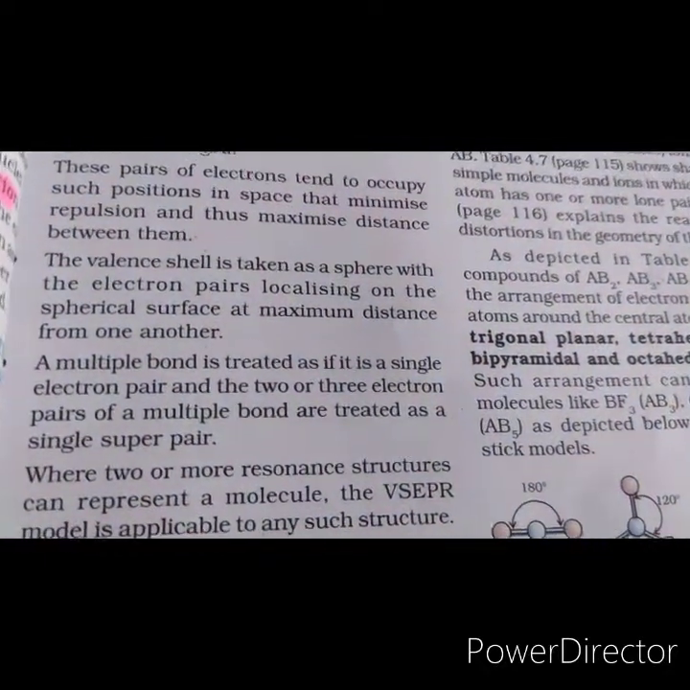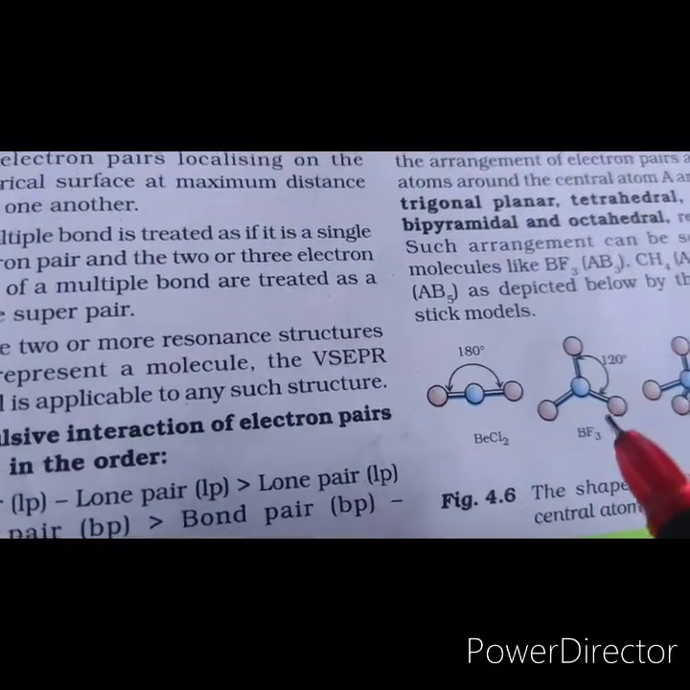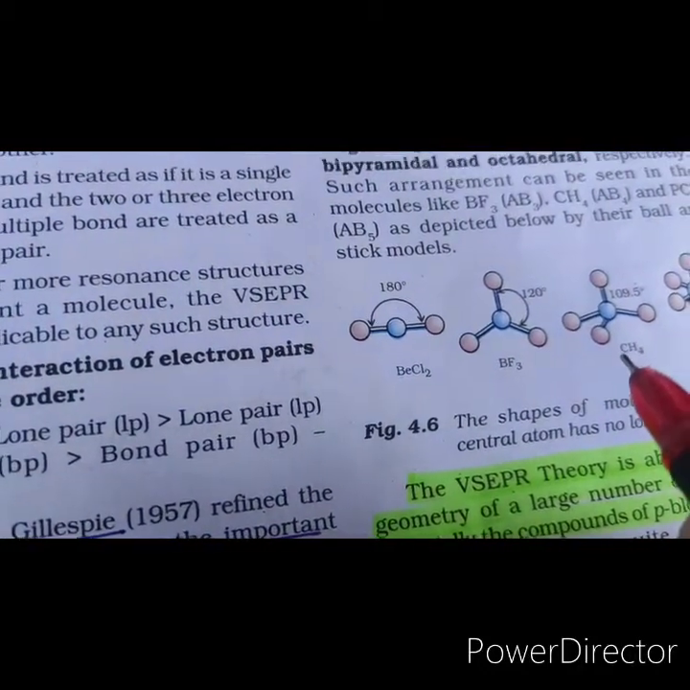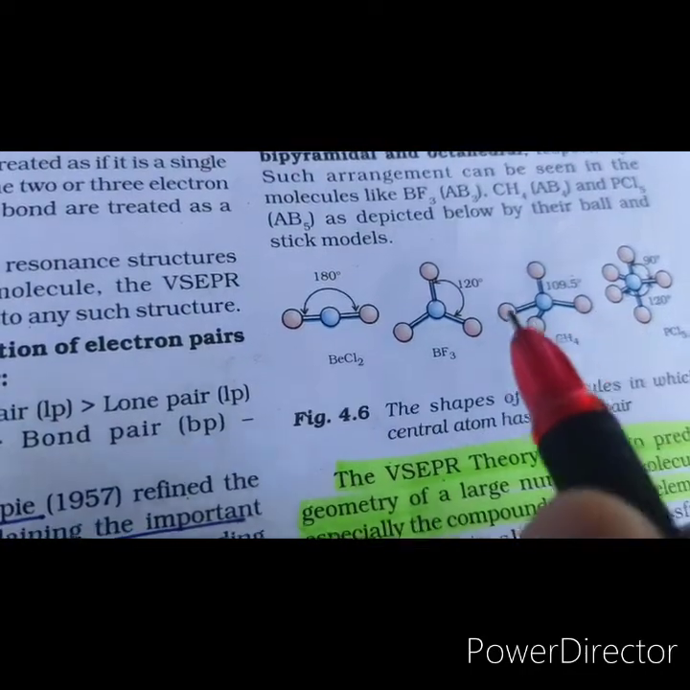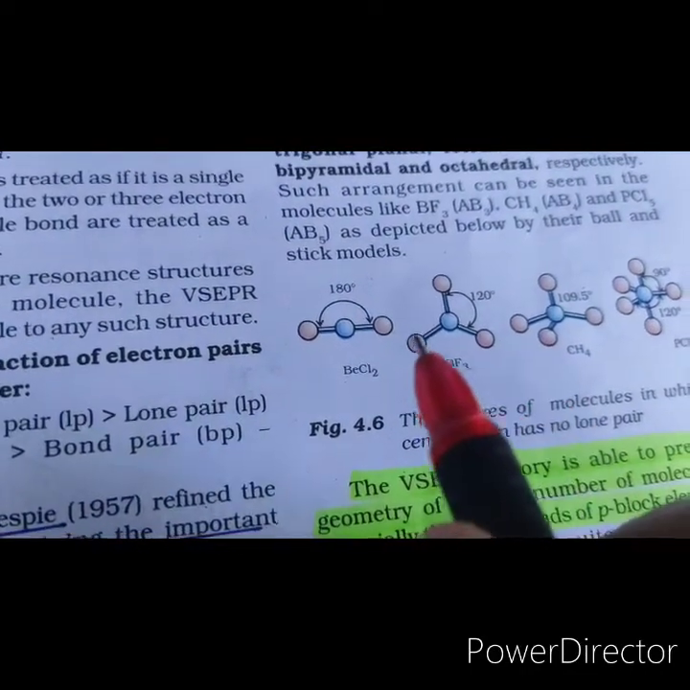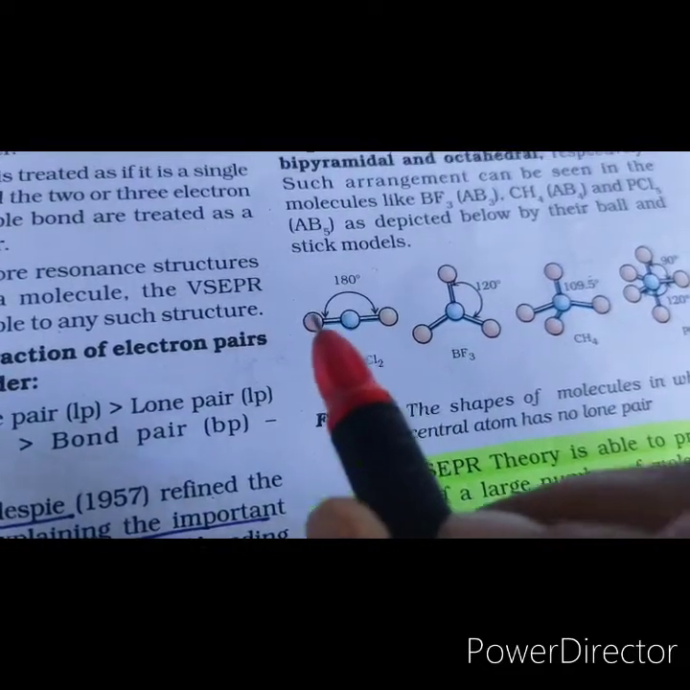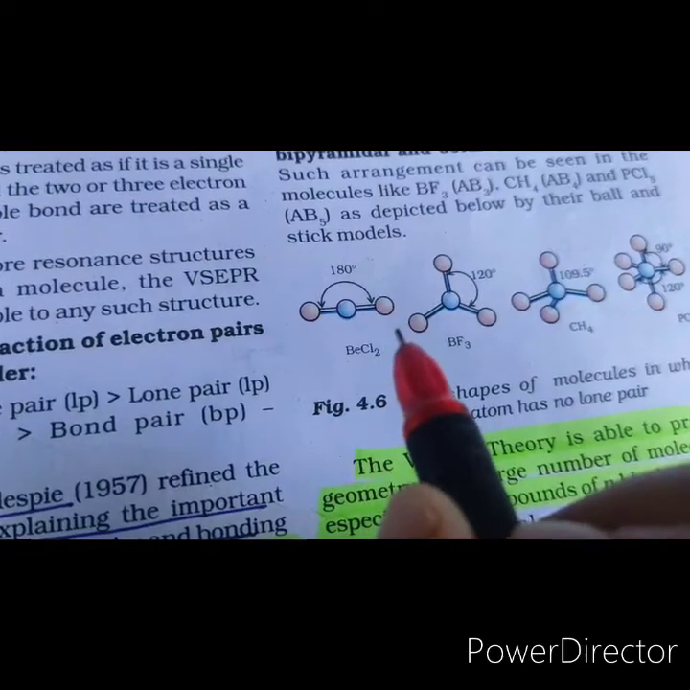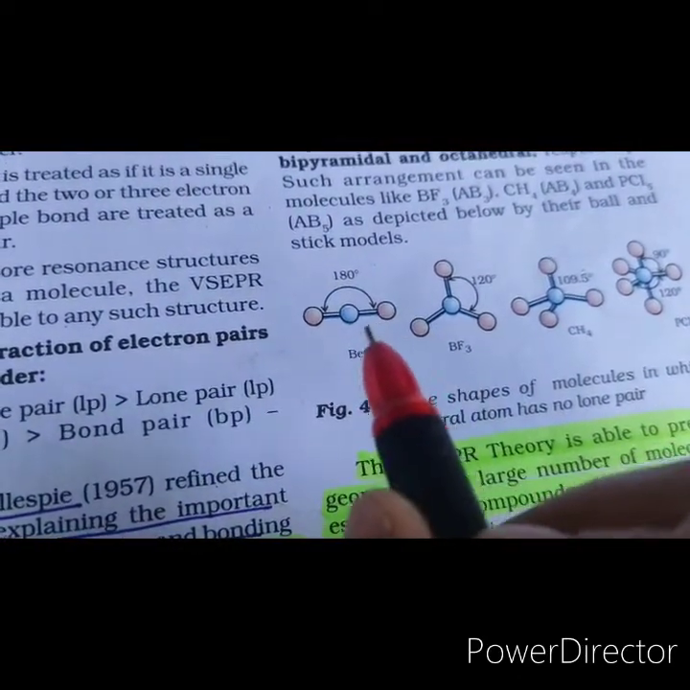One more thing you need to remember is that repulsive forces decrease sharply as the angle increases. Repulsive forces are strong at 90 degrees, weaker at 120, and weakest at 180 degrees. If there are two electron pairs around the central atom, they try to be as far apart as possible, and while doing so they adopt a linear geometry.